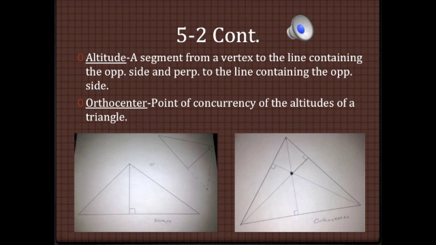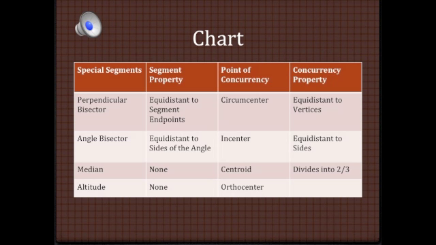An altitude is a segment from a vertex to the line containing the opposite side and perpendicular to the line containing the opposite side. The point of concurrency for altitudes is called the orthocenter. Here's a chart overall on special segments and their properties.